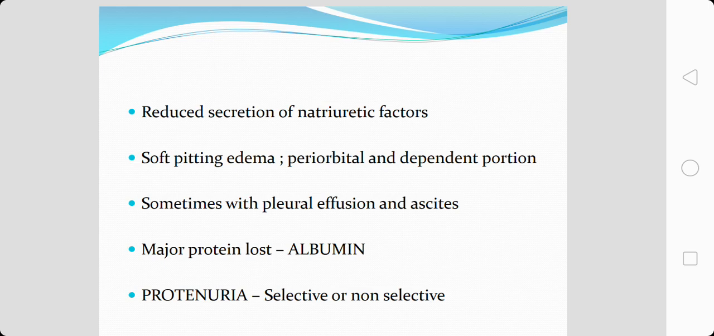As I mentioned before, the major protein that is lost in nephrotic syndrome is albumin. This proteinuria can be selective or non-selective depending upon the component that is lost. In a highly selective proteinuria, the major protein that is lost is albumin, whereas in a poorly selective proteinuria, the major component that is lost is higher molecular weight globulins.